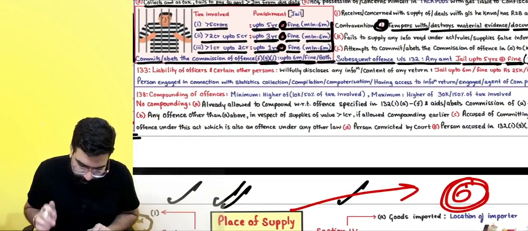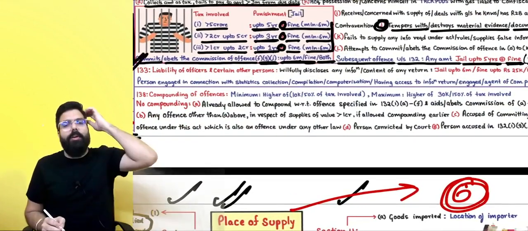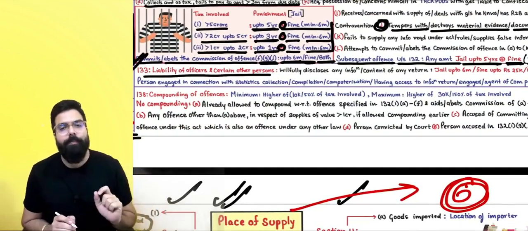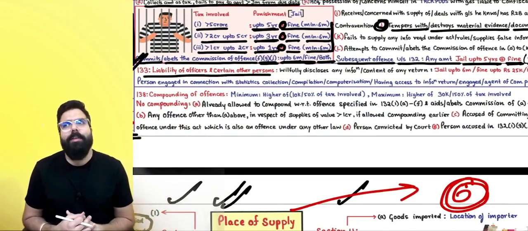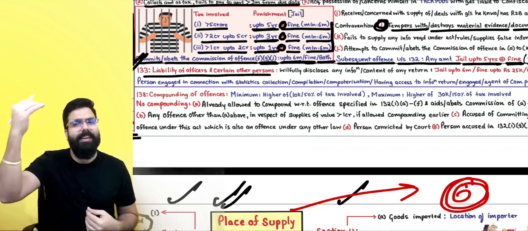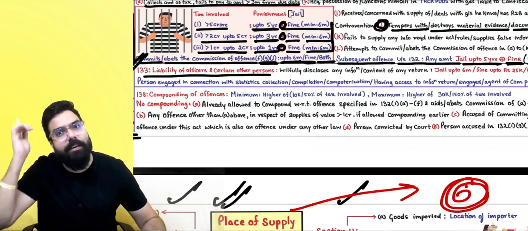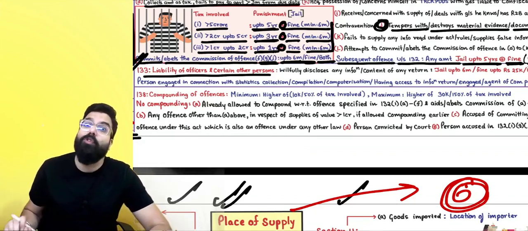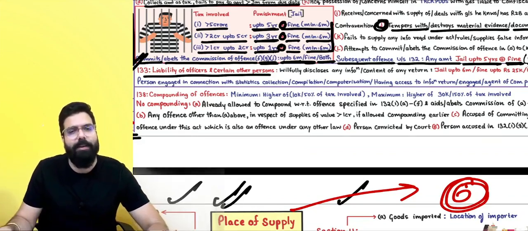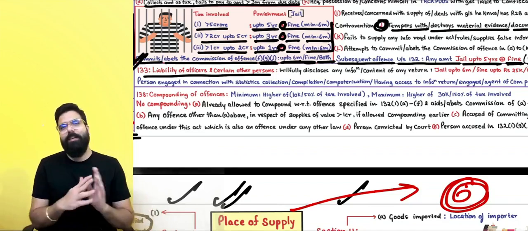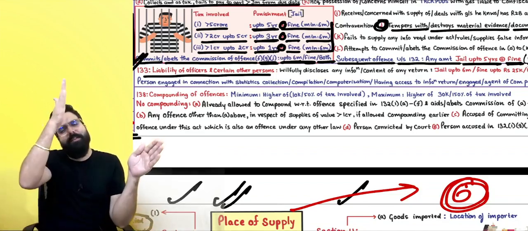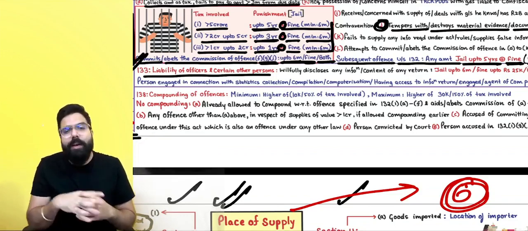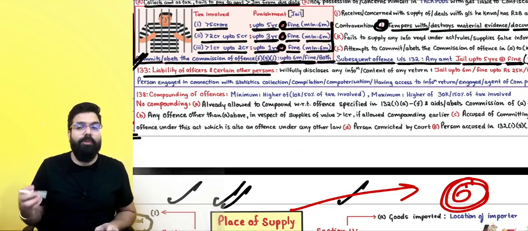Next. Section number 133 talks about liabilities of officers and certain other persons. They are telling, tell me one thing. I am filing my return. The GST officers who are there have information about my returns, etc. They should not disclose my information to anyone. Everyone, listen to me very carefully. We are filing our returns. The returns go to the GSTN. They are telling none of the officers should disclose all this information.